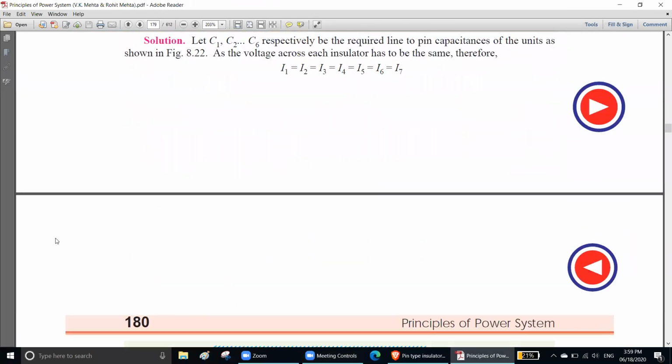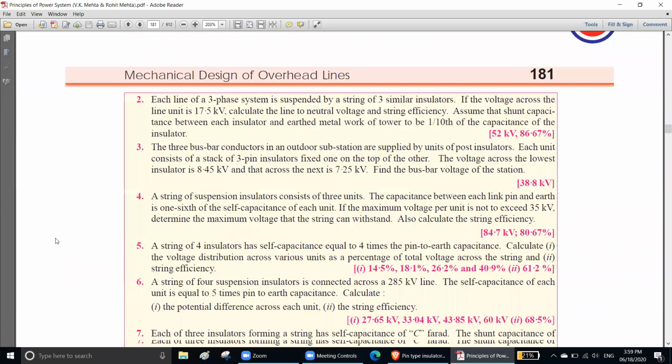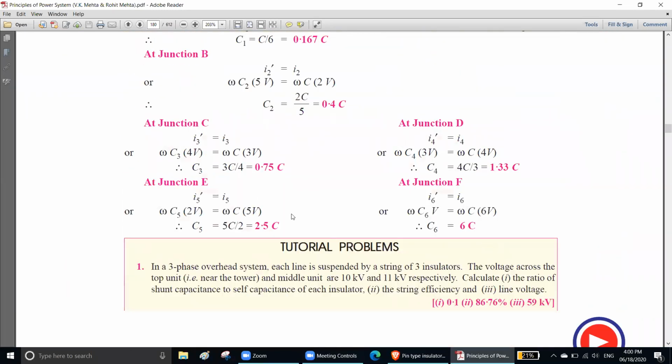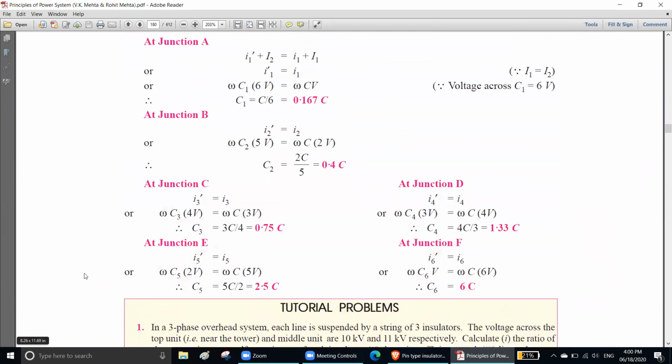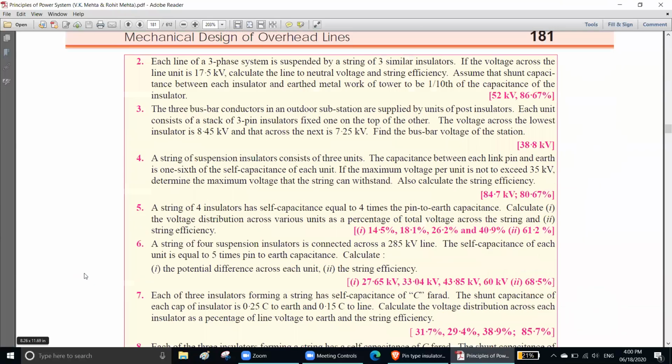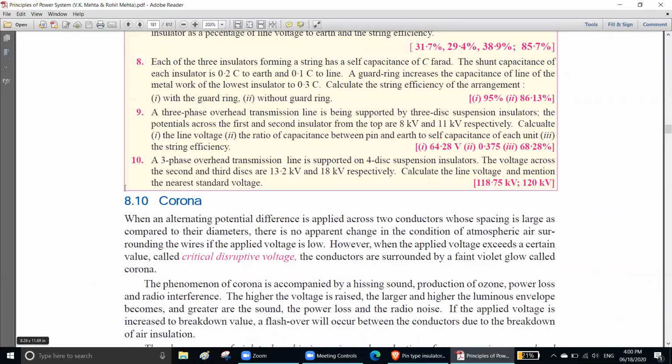We will try to go to Corona. We will definitely finish up to before Corona. If we get time, then we will finish Corona, or at least start Corona. So your midterm syllabus will be up to before Corona, okay?